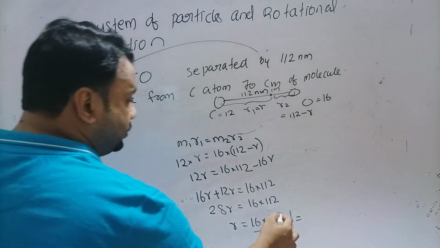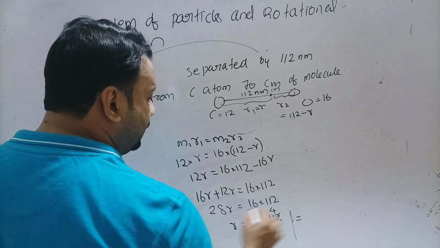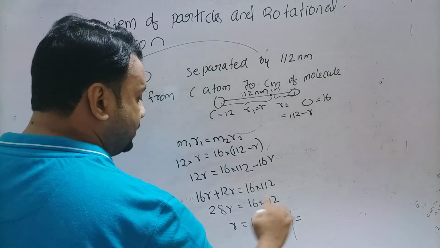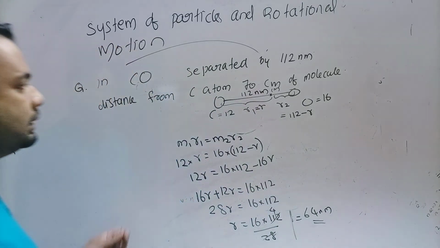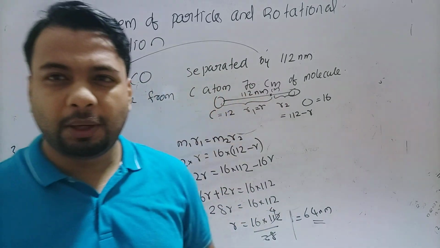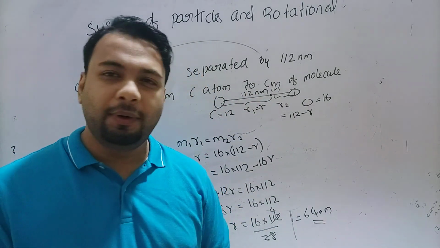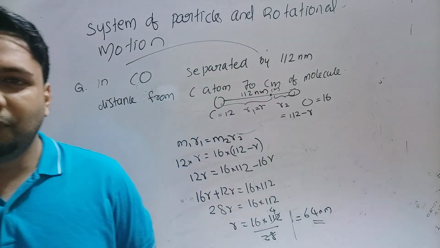So the 112 and 28 can be cancelled. We will get 4. 16 into 4, 64 nanometer. Okay. So the distance from carbon atom to the center of mass of molecule is 64 nanometer. Are you getting it? What I'm saying?